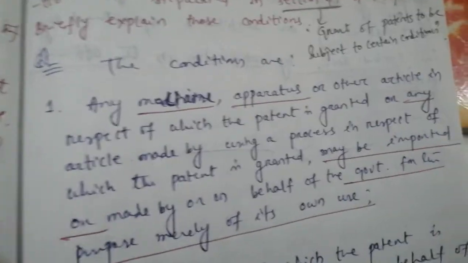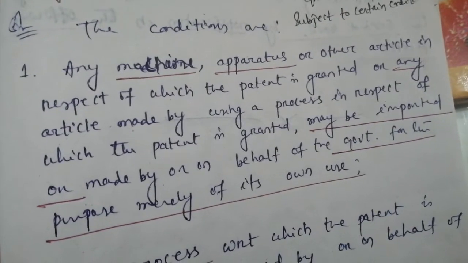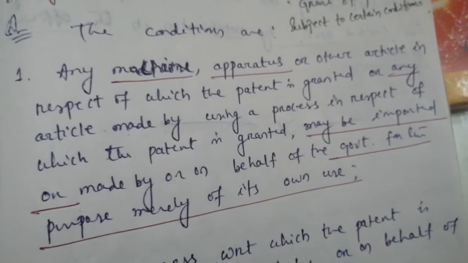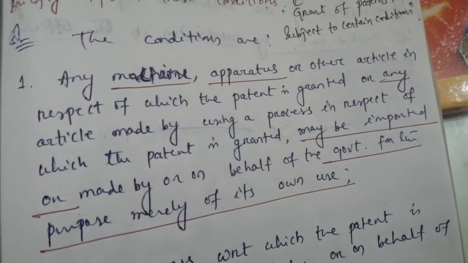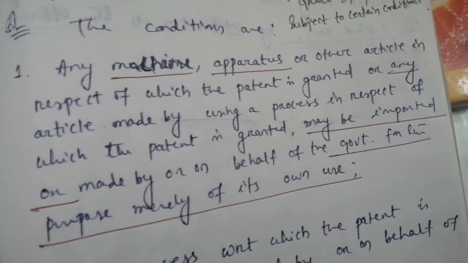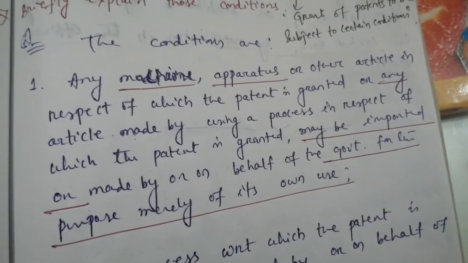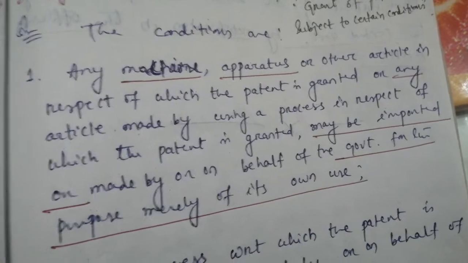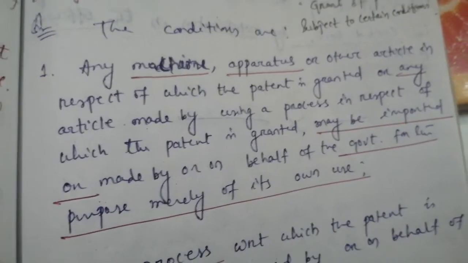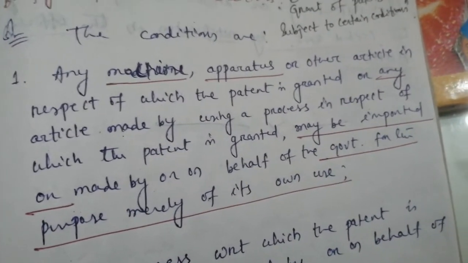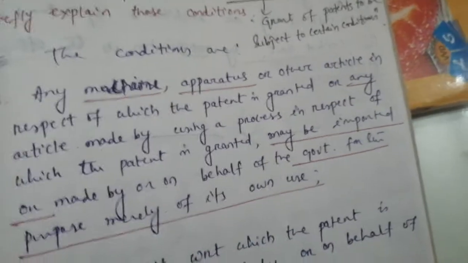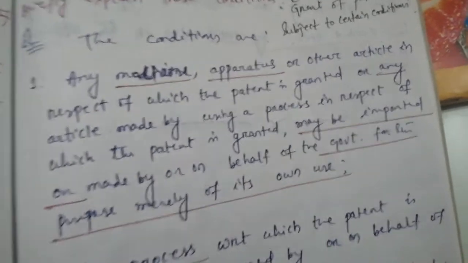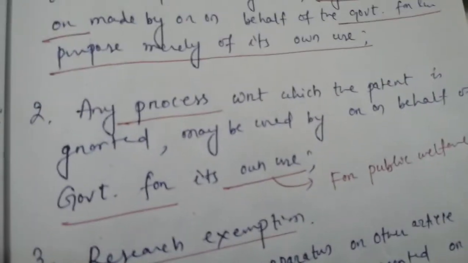Okay, so the conditions are: number 1, any medicine, any machine, apparatus or other article in respect of which the patent is granted, or any article made by using a process in respect of which the patent is granted, may be imported or made by or on behalf of the government for the purpose merely of its own use. Just observe the underlined words, friends. These are the key words. Just remember them.